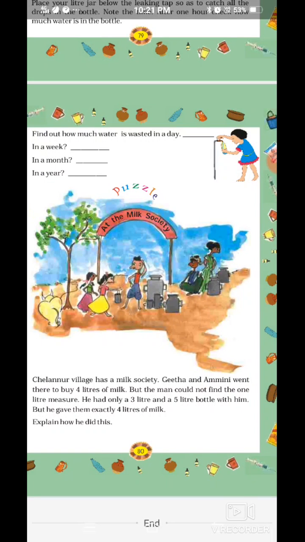See, he had a 3 liter bottle and a 5 liter bottle. So he gave the whole 3 liters of milk to the girls and from the 5 liter bottle he gave 1 liter. So in total they got 4 liters of milk.